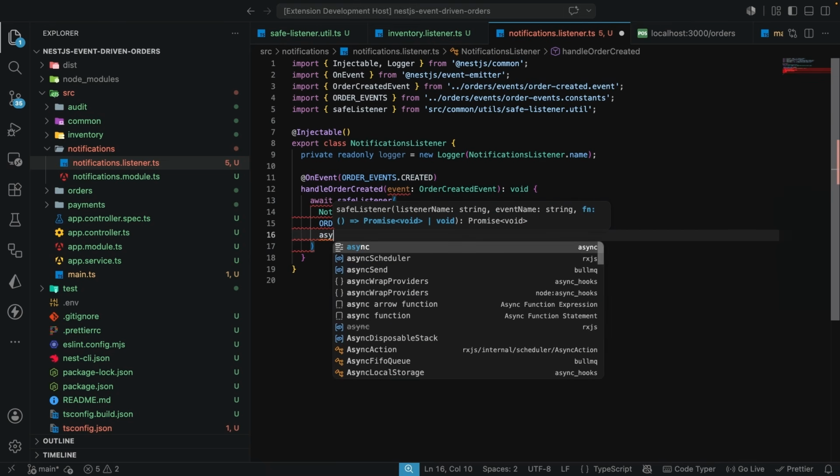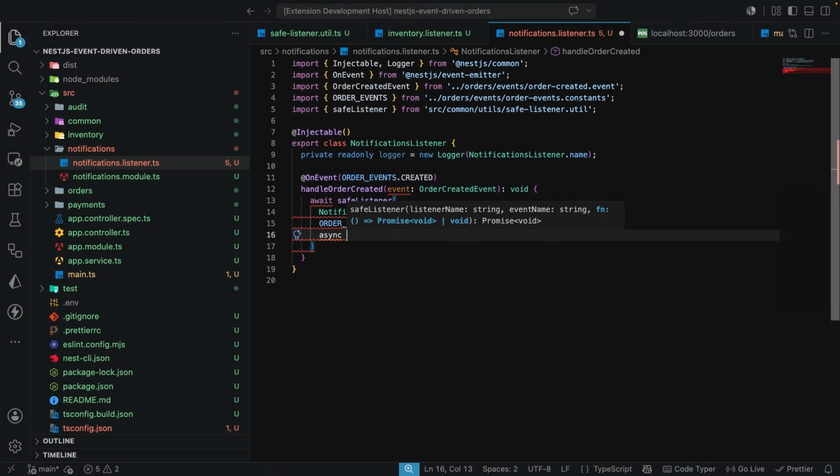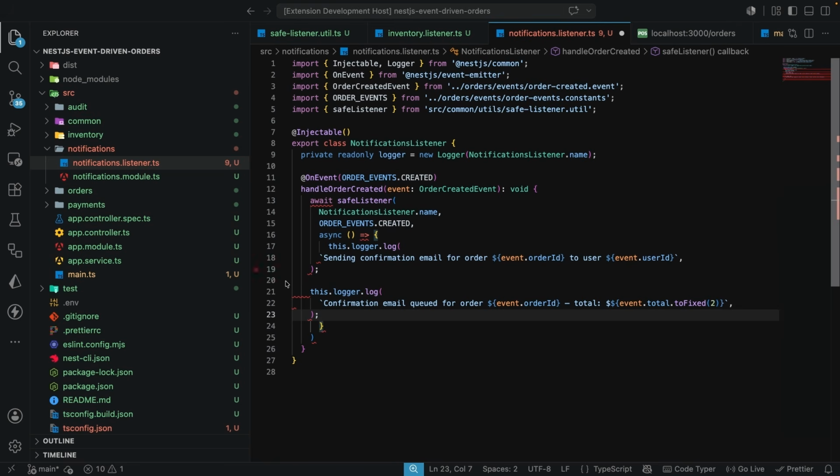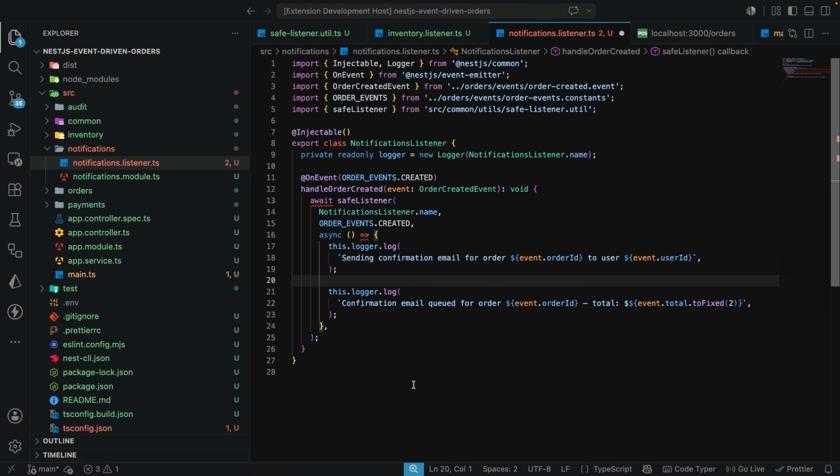So I'm going to also mark this as an async function like this. And in here, this is where we have the actual work to be done. And then I'm going to paste this in here like this. And let's start by fixing any linting errors that we might have just here. Definitely, we still have the async and await errors that we have here.